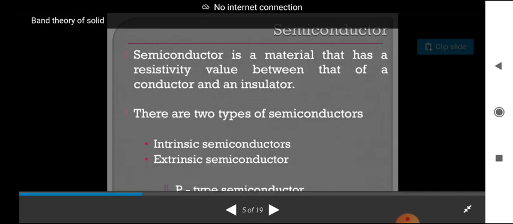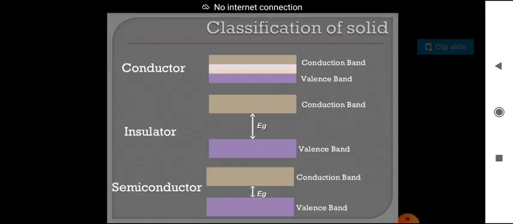Next, coming to insulators. First, what is an example of a conductor? All metals are good conductors. Coming to insulators: what is an insulator?